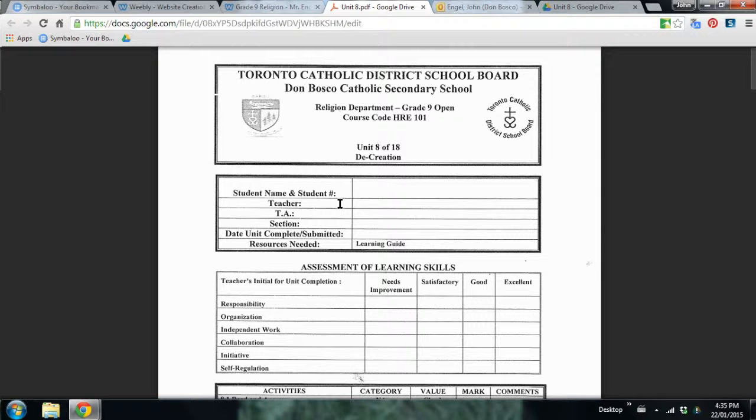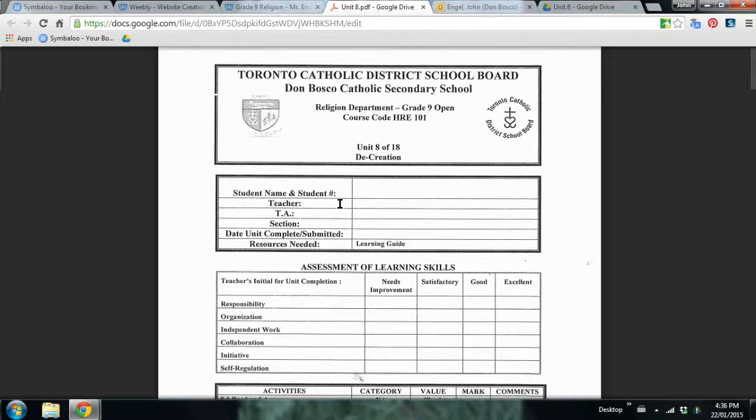We're basically evaluating this creation narrative in the Bible whereby we are close with God. God gives Adam and Eve the Garden of Eden, and they're living happily. And then decreation is where we separate from God, so we get further away from God. They eat the apple. The devil convinces Eve to eat the apple. She brings the apple to Adam, convinces him to eat the apple, and then they are somehow separated from God.